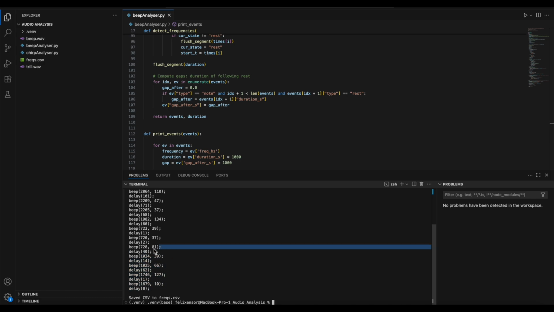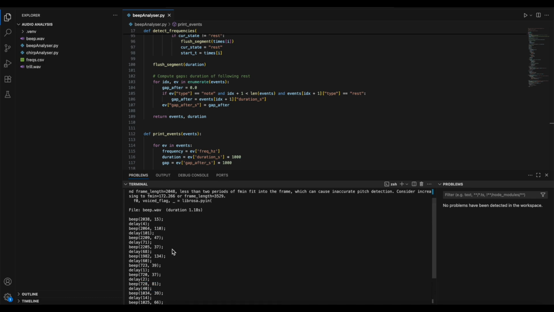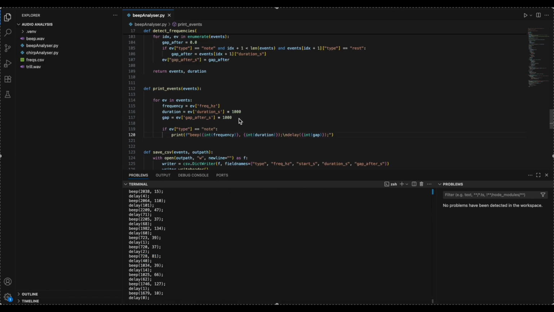So if it detects a beep, it'll say beep, 728 hertz, 81 milliseconds, next line, 40 millisecond delay. So it does this for all the beeps. Just the main things to keep in mind is the frequency is here, the duration is here, and the gap in delay is here. Both the duration and the gap are in milliseconds.